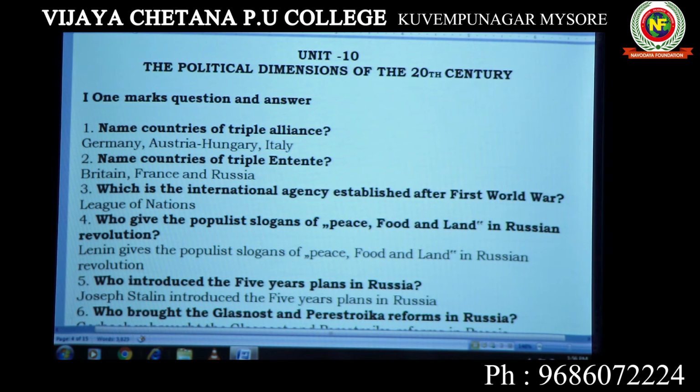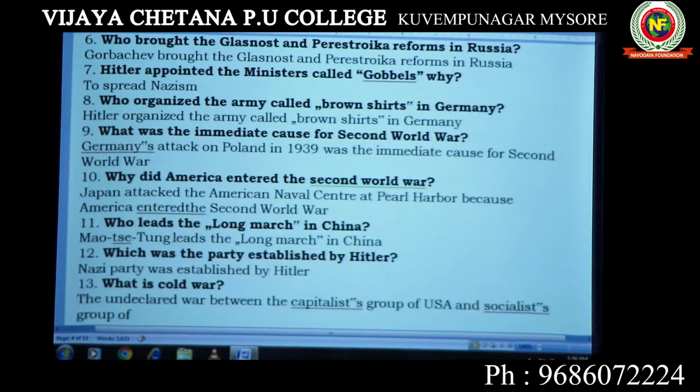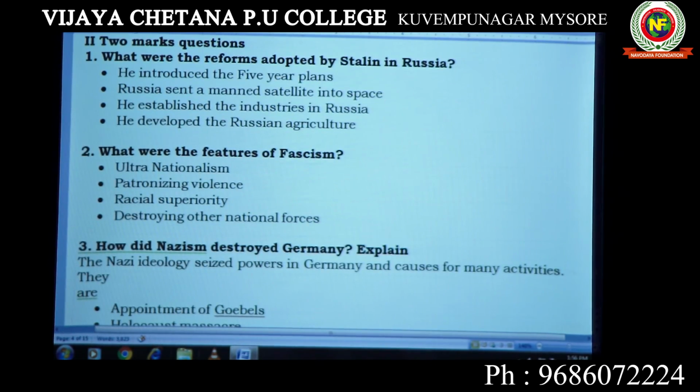So here, the important things are First World War, Russian Revolution, Second World War, Chinese Revolution, Cold War, and emergence of America. These are the major things we need to concentrate on. Let us see the major things first. What were the reforms adopted by Stalin in Russia? Achievements of Stalin: he introduced 5-year plans. Russia sent a manned satellite to space, established industries, and developed Russian agriculture. These are all the achievements made by Stalin in Russia.